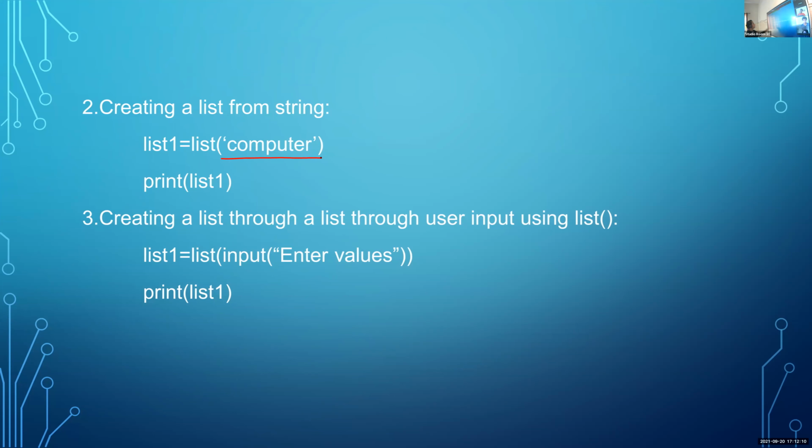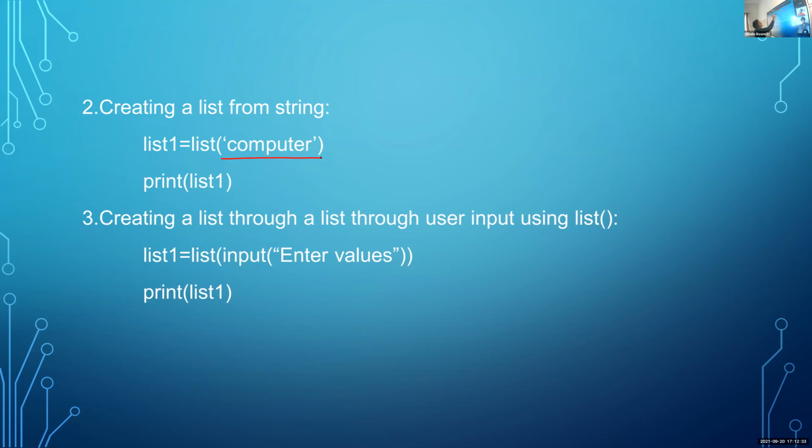Okay. Here it is not empty. Here the content is a string. So this list function converts this string into a list. That is the process. Okay. Here list is a function that will access this string, convert this string computer into a list, and store that result here.